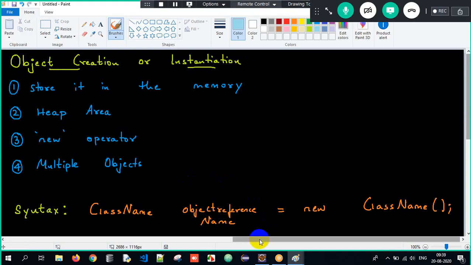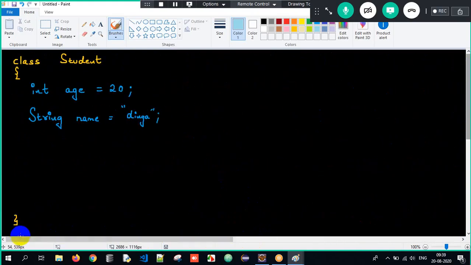Now I go back to my program. Where will the execution start from? The execution will always start from the main method. In short form, I just write it as public static void main string array of arguments. Now I have created a main method. Don't go into detail on public static void main now. You write it as PSVM, a short form, because I'm very lazy to write it.